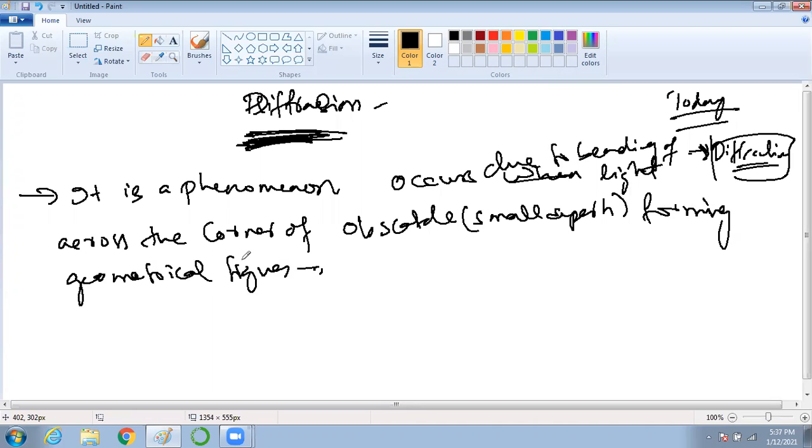Am I correct? So basically this is a phenomenon where geometrical figures happen.